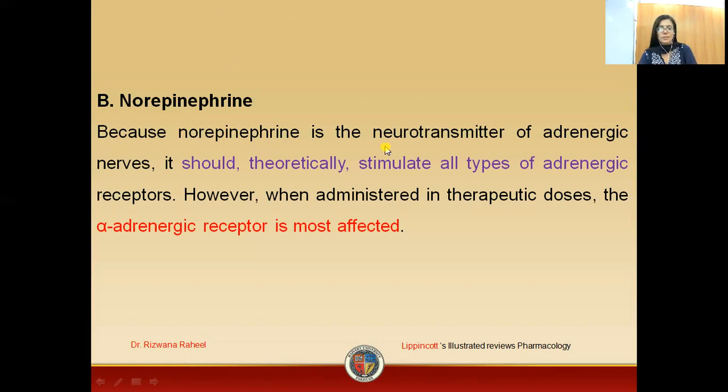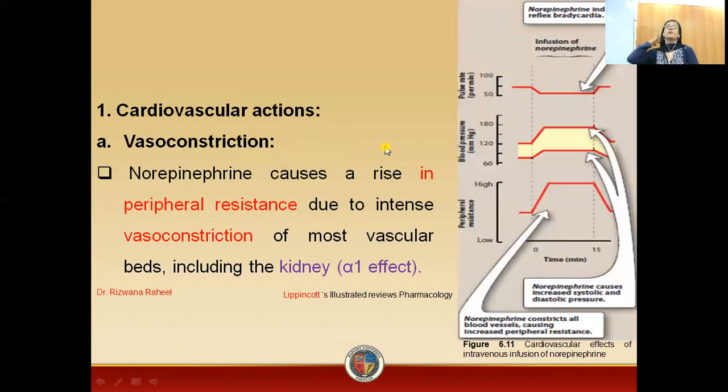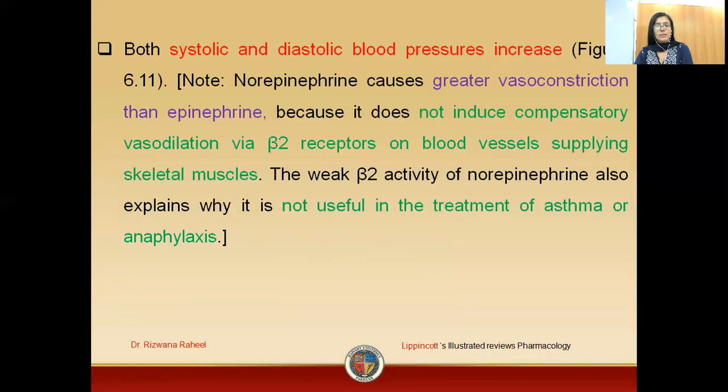Coming towards the details, the cardiovascular actions of norepinephrine. Norepinephrine is a vasoconstrictor because of its alpha adrenergic activity. It has the ability to increase peripheral resistance and cause vasoconstriction. Additionally, it constricts the vessels, including those of the kidney, because of its alpha effects. It has the ability to increase both systolic and diastolic pressure.